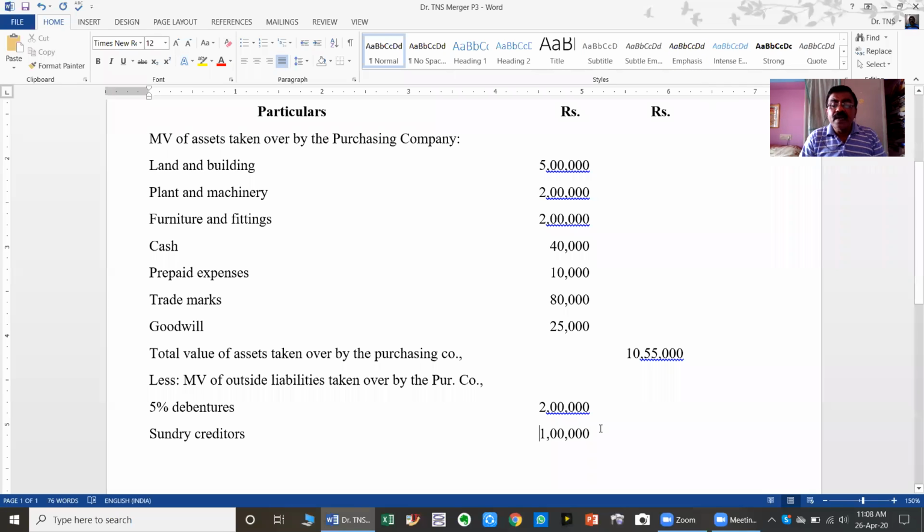After sundry creditors, next is Workman SB account. Workman SB account is just 20,000 rupees. After that, the next is provision for tax, amounting to 12,000.